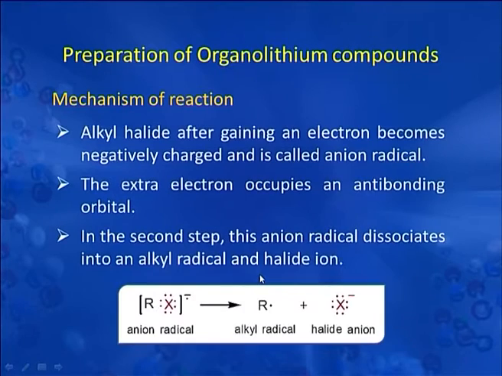In the next step, alkyl halide, after gaining an electron, becomes negatively charged and is called an anion radical. The extra electron occupies an anti-bonding orbital. In the second step, this anion radical dissociates into an alkyl radical and halide ion. As you can see here, this is the anion radical. Upon dissociation, it generates an alkyl radical and halide ion.